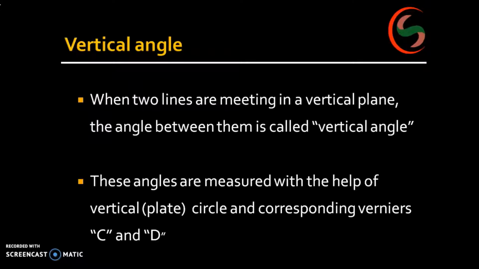And one more difference is, in the horizontal circle, what will you have? You will have the whole circle bearing system. Whereas in a vertical circle, you will have the quadrantal bearing system, which is also known as the reduced bearing system. Okay, reduced bearing system.